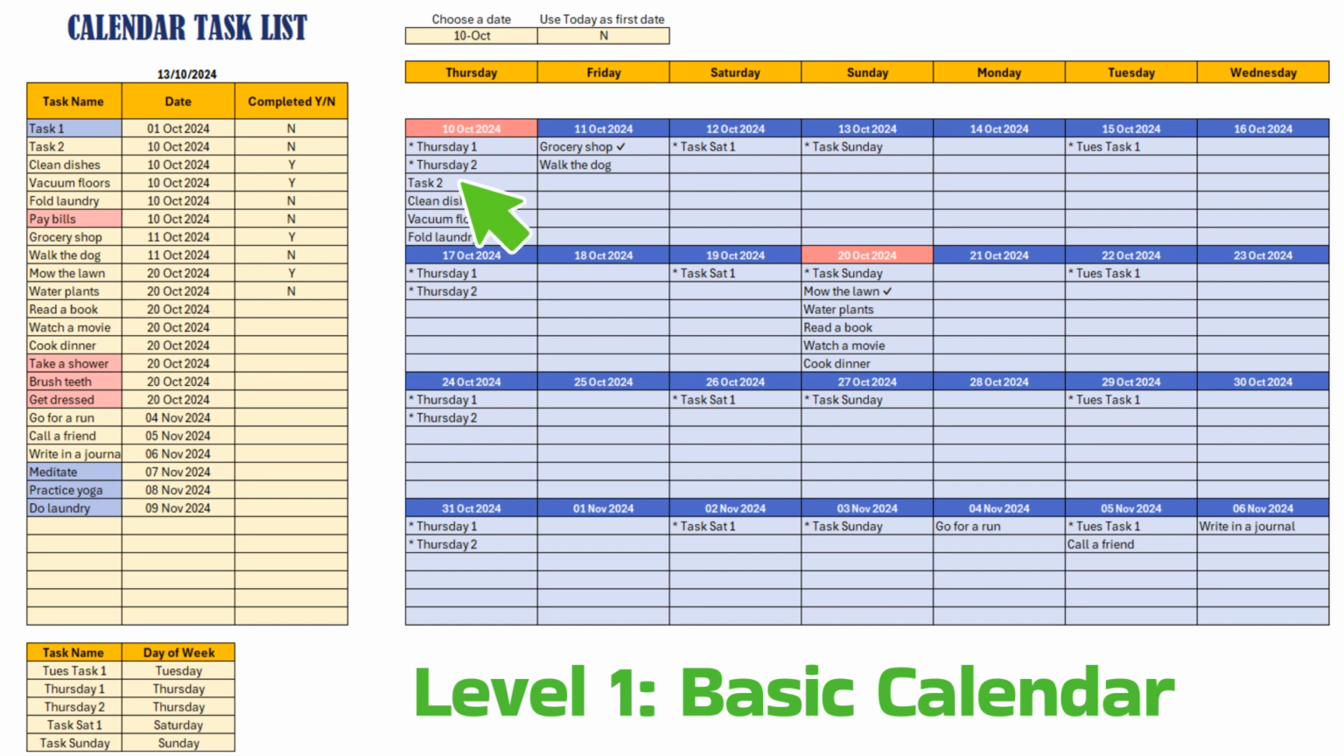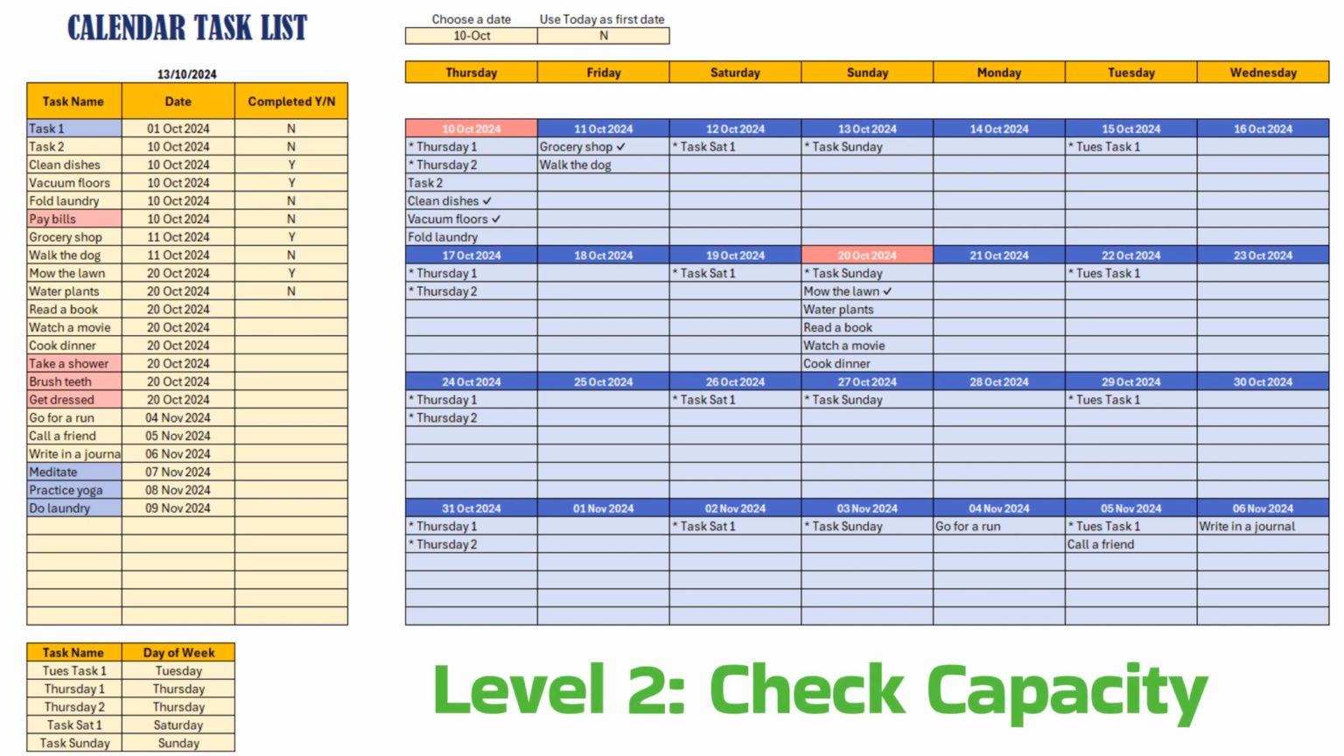You can also choose to have your calendar start on a chosen date or have it start at today's date automatically. In level 2, we will do some checking. We will ensure that there are not more tasks than can fit on one day. And when that's the case, we will highlight the day and also highlight the tasks that don't fit in. We will also highlight the tasks that are not on the calendar at all, that are outside the range of the calendar.